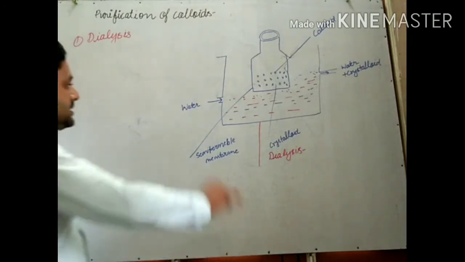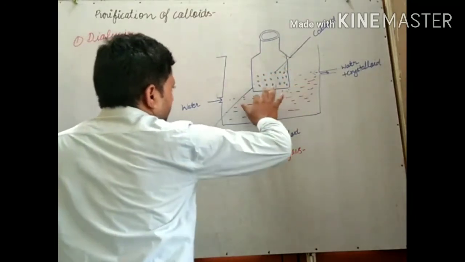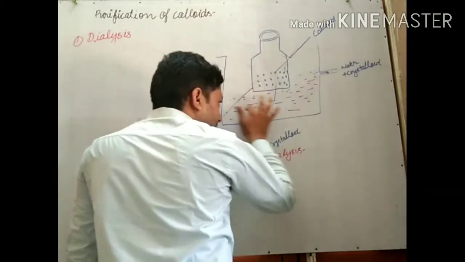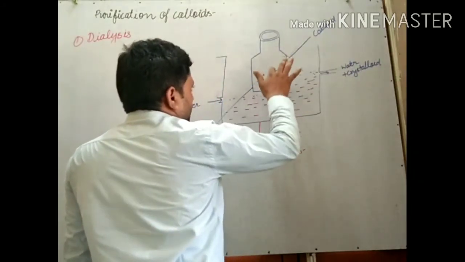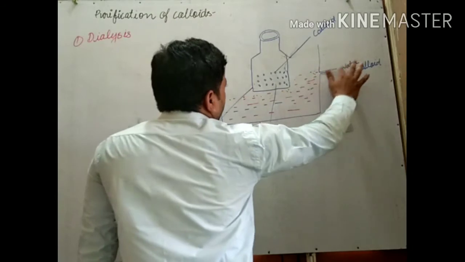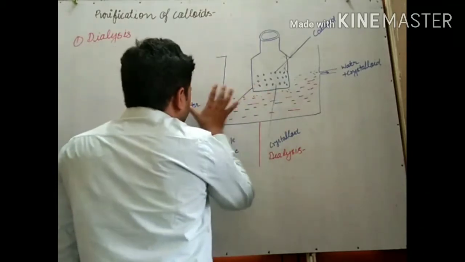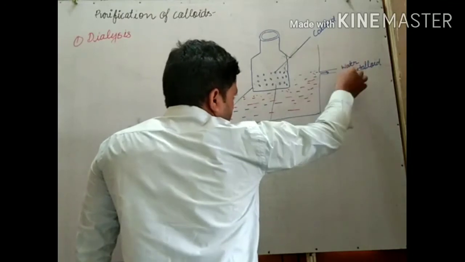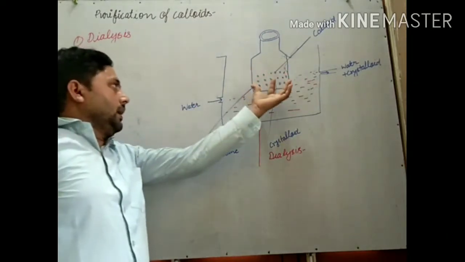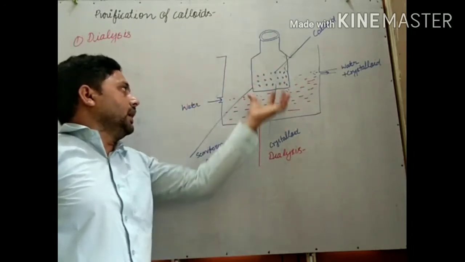Water entering doesn't have any impurities, but when it goes out, crystalloid is also passed with it. The semi-permeable membrane of this bag allows only the passing of crystalloid particles, not colloidal particles.